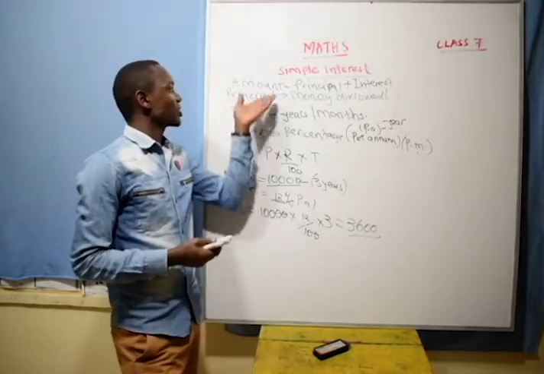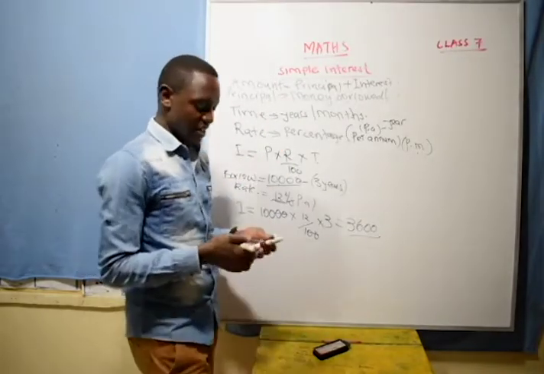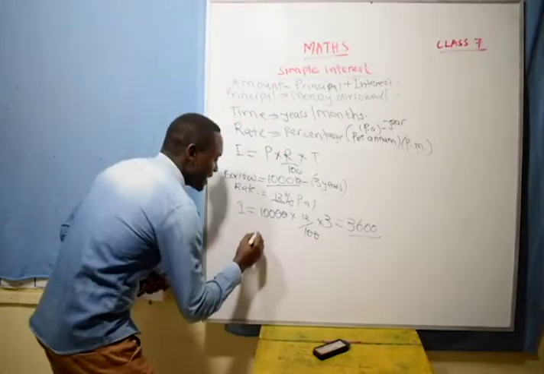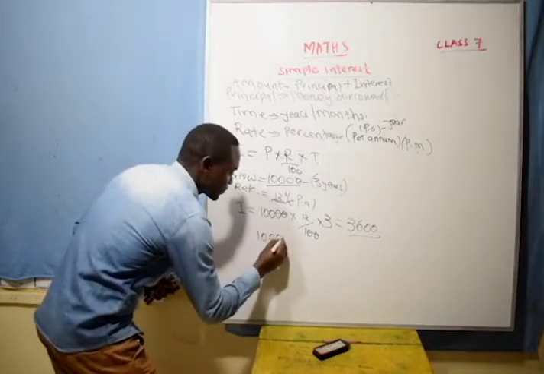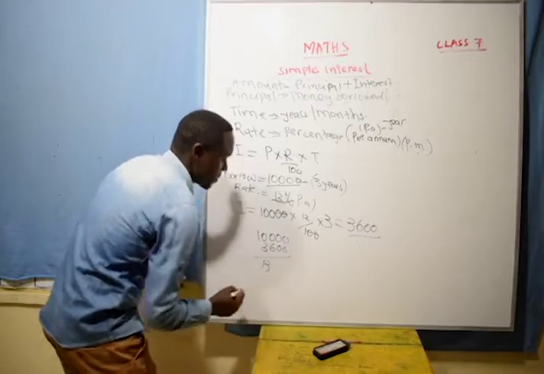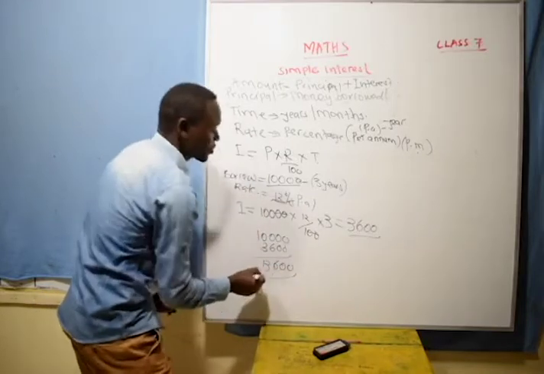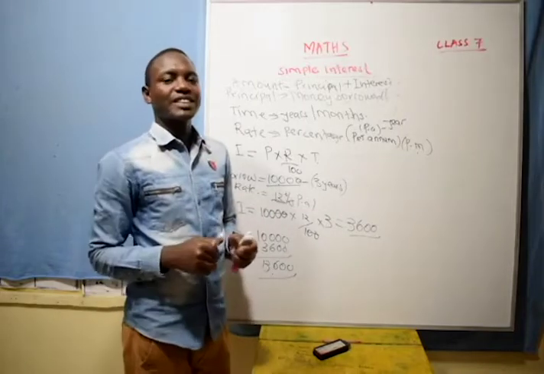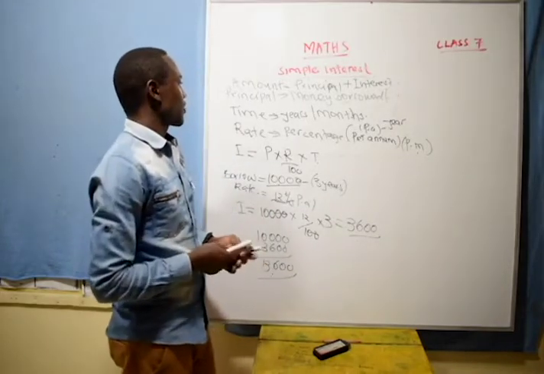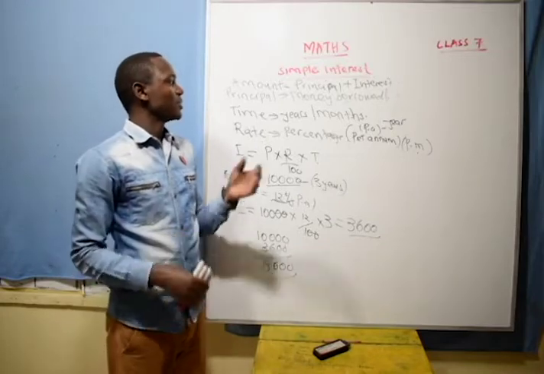That is what we call the amount. So you are going to return 10,000 shillings plus 3,600, so you are going to pay the bank 13,600 shillings. That is how we calculate simple interest.